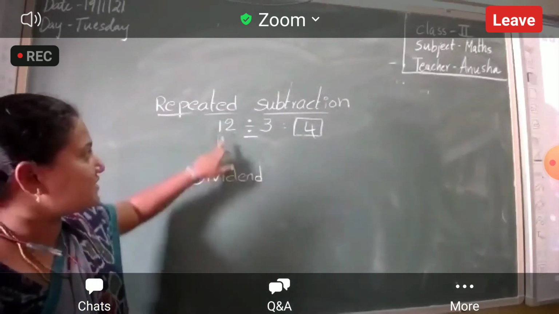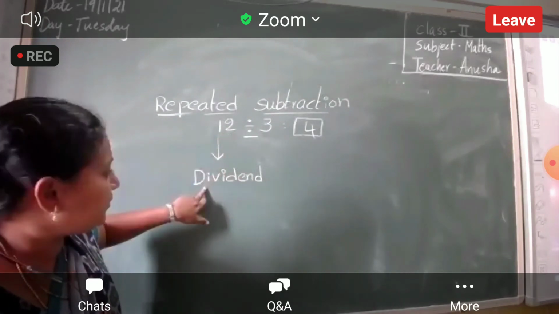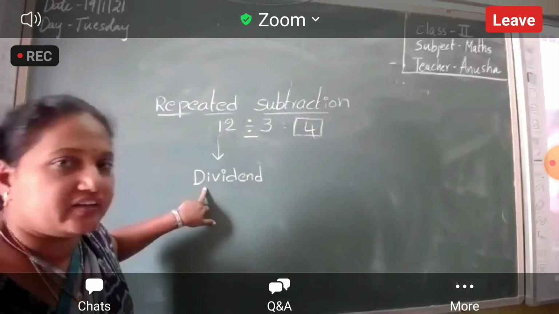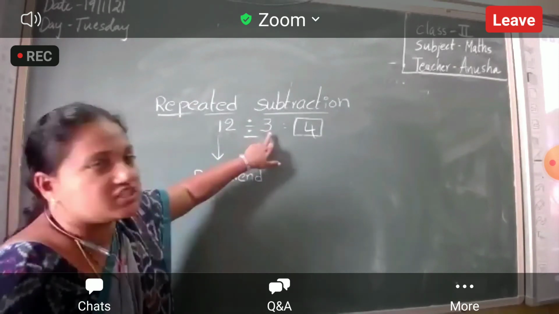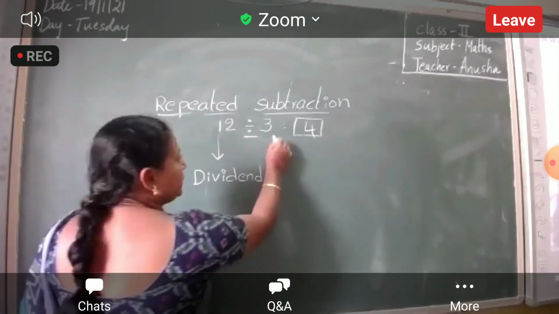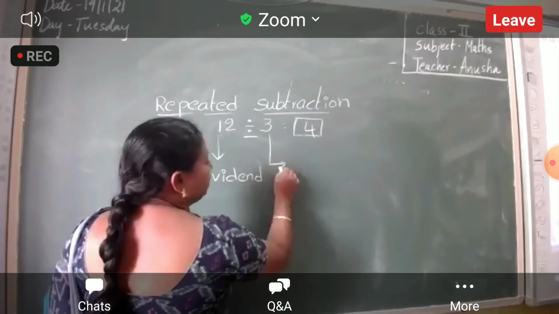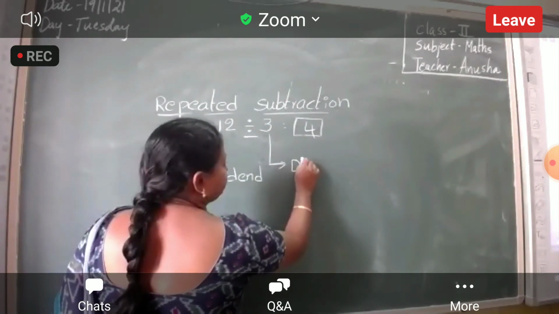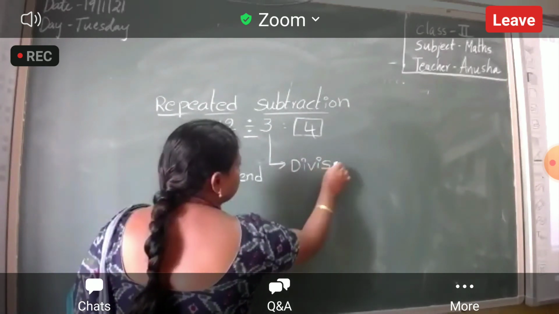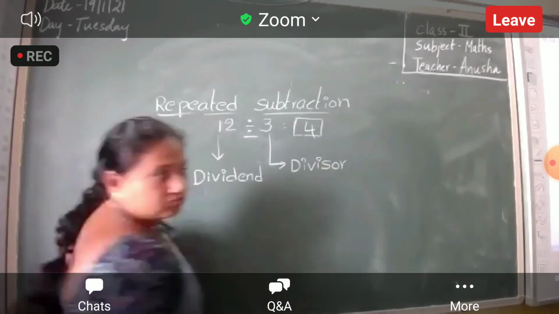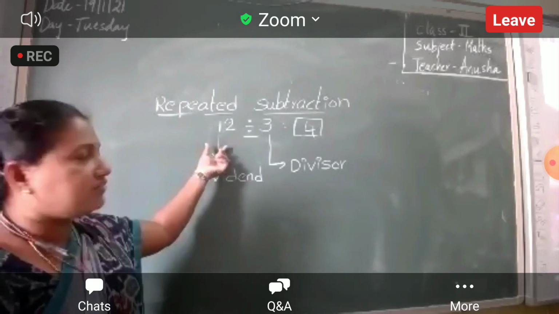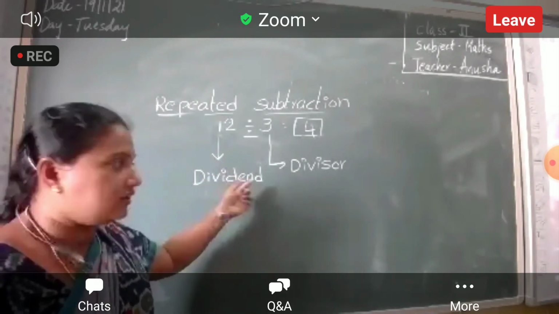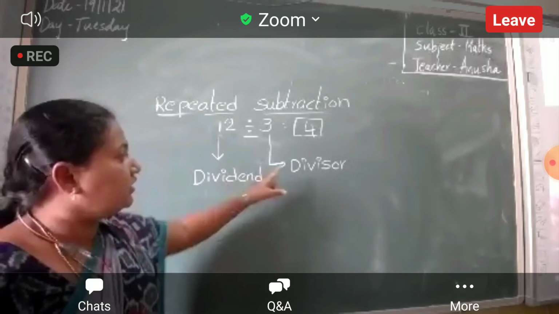The first number, what do we call that number? Dividend. After the division symbol, we call that divisor. What do we call this, Nana? Divisor. First one, dividend. Division, what is this one?